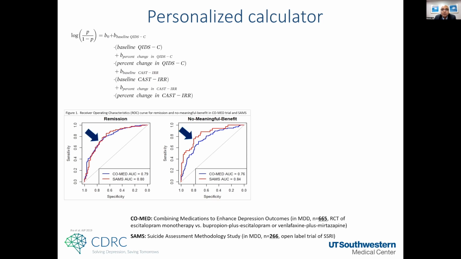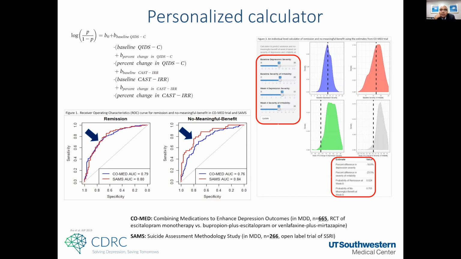So we think that this could then lead to this kind of a calculator where in clinical practices, if we could ever get it integrated in an electronic health record, as a clinician, you can just put in this is the person's baseline depression severity, this is their baseline irritability, this is week 4 depression, week 4 irritability, and you can get some personalized prediction. For example, in this hypothetical case, this person's likelihood of remission at week 8 is 2.4%. So that would be a very strong case to be made for this person that let's do something different and not continue doing the same that we have been doing for this person's treatment.